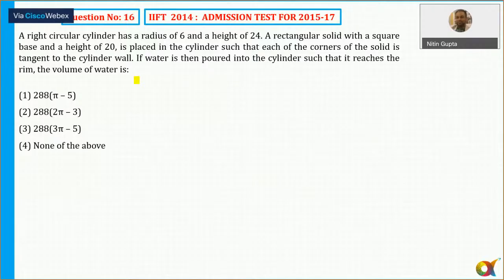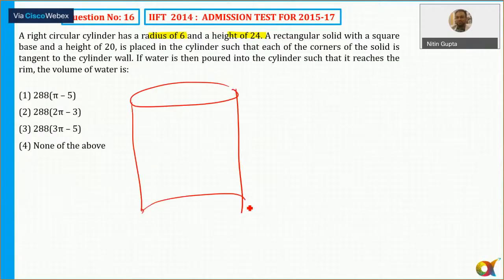Now coming to it says a right circular cylinder, radius of 6 and a height of 24. So एक cylinder है, इसकी radius is 12 and the height is 24. So the radius is 9. Now a rectangular solid, the square base and a height of 20 centimeter is placed in the cylinder such that each of the corner of the solid is tangent to the cylindrical wall.